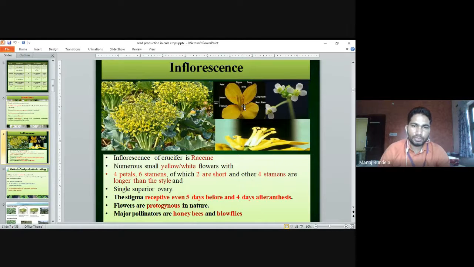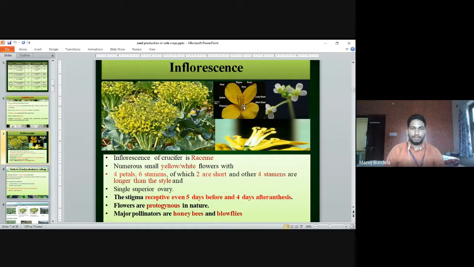The inflorescence of cruciferous vegetables is raceme. Numerous small yellow or white flowers with 4 petals and 6 stamens, of which 2 are short. Out of 6 stamens, 4 are longer than the style and 2 are short. Total 6 stamens and 4 petals. It has a single, superior ovary.